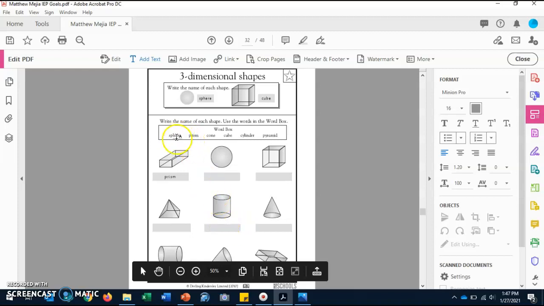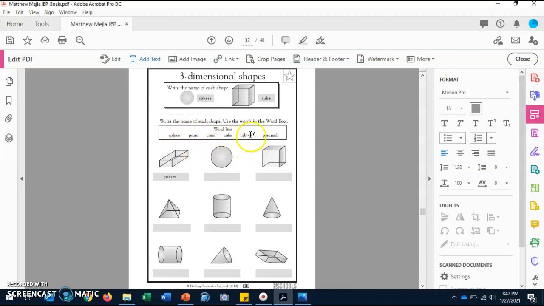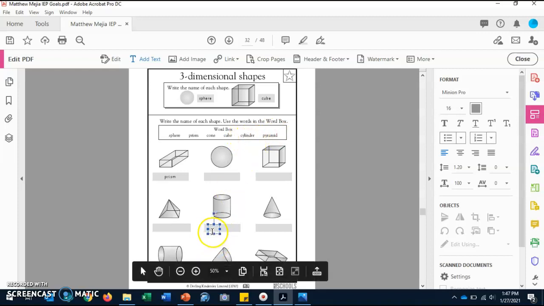And here you're going to use this word box right here to answer this question. So do you know what shape this is? Is this a sphere, a prism, a cone, a cube, a cylinder, or a pyramid? Yes, good job. This is a cylinder.